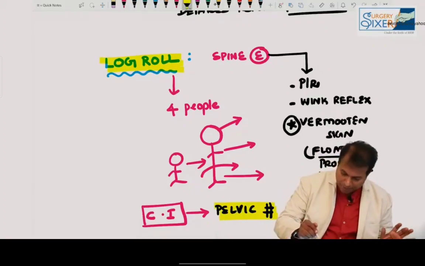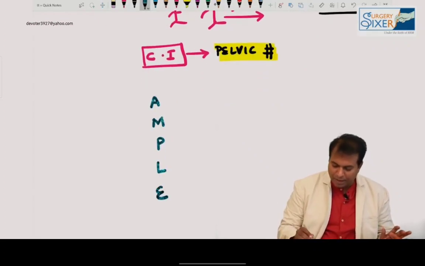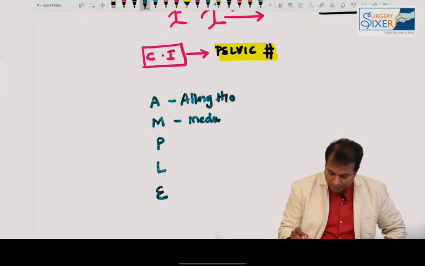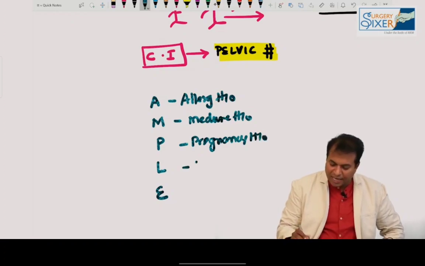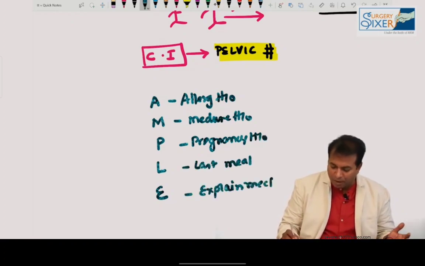And in secondary survey, you will be asking for certain history known as AMPLE history. A is allergy history, M is medicine history, P is pregnancy history, whether the patient is pregnant or not, L is last meal, and E is explain the mechanism of trauma. This is known as AMPLE.